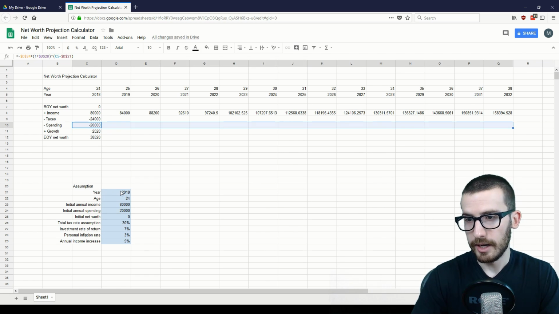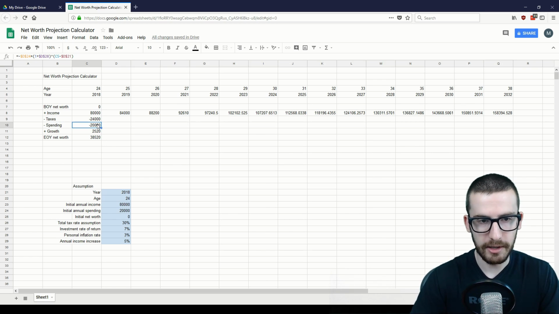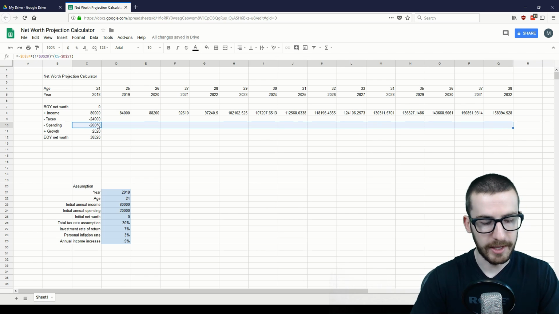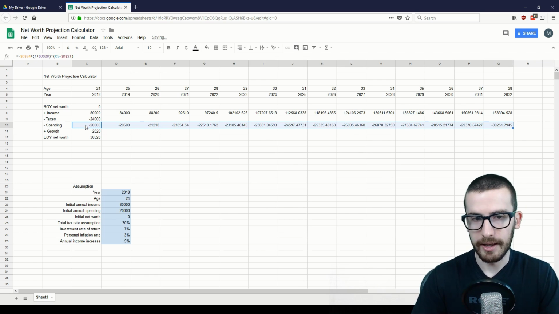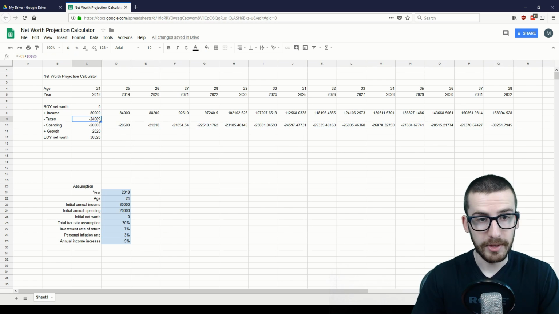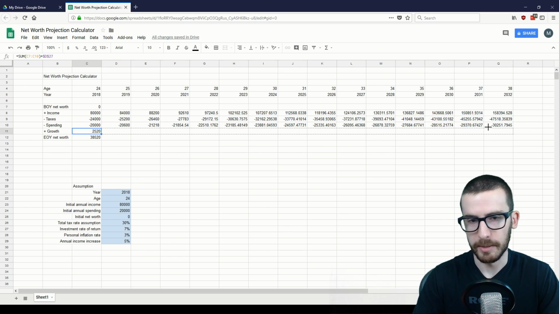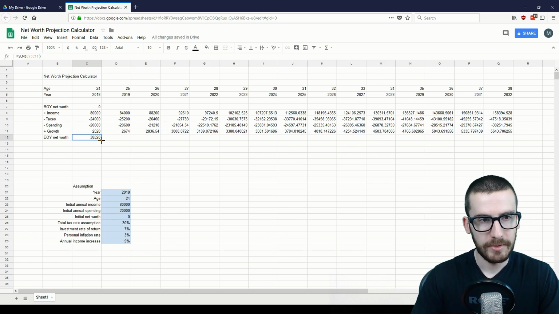So highlighting things over. Again, to do this highlighting, I'm just selecting this cell, holding Shift and then clicking the arrow key over and then hitting Control R. And that'll move over our projected spending, which increases at 3%. As for taxes, this is a simple formula which just references the above income so that we can drag over or highlight and Control R. And the growth, again, is a formula that we don't need to update. It's already good to go. And then same for the end of year net worth.